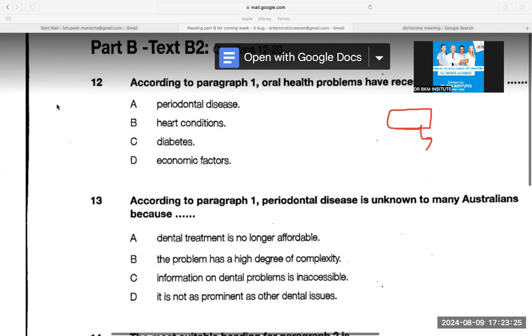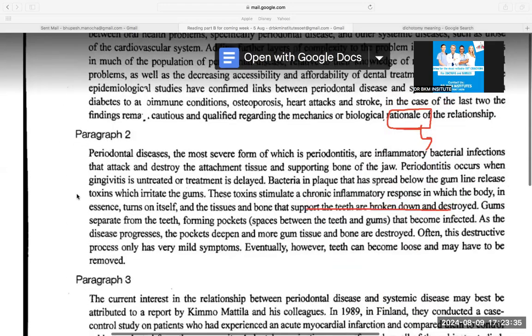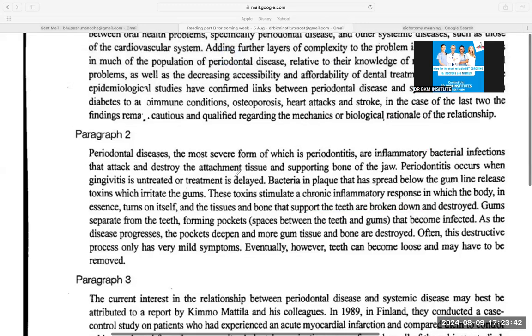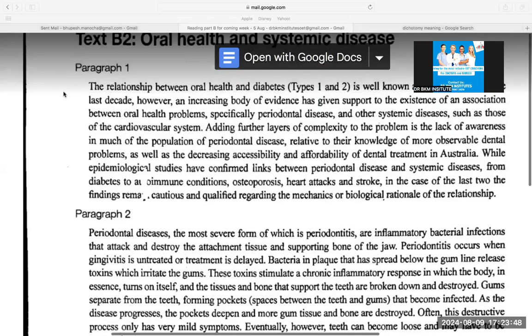The 13th question is complex, but again, I will not make it over complex. Why is periodontal disease unknown to many Australians? A very difficult question. Please read this. I will read the line where this answer is from, because we have just done this question. A very wonderful question: adding a further layer of complexity to the problem is lack of awareness. That means lack of awareness is the reason for the complexity of the problem.